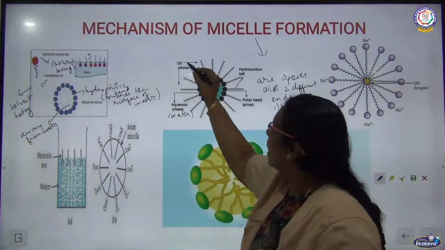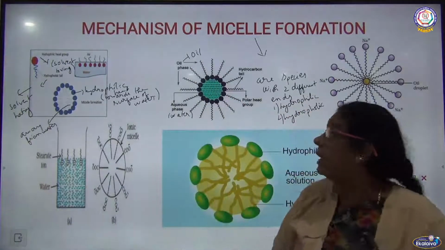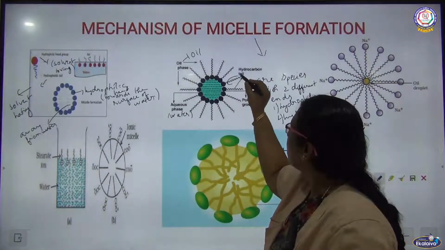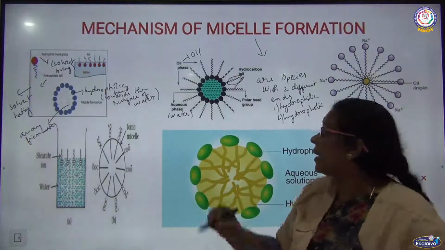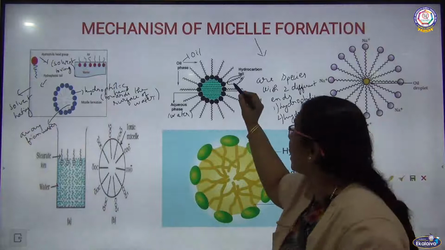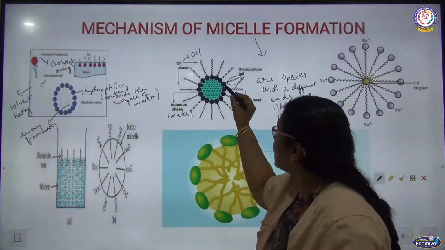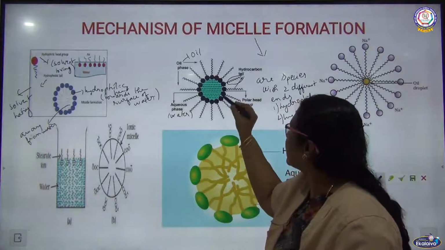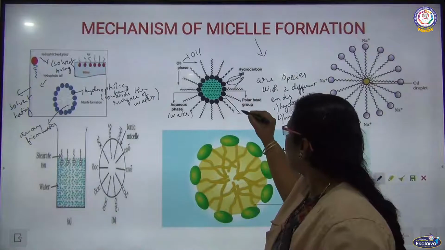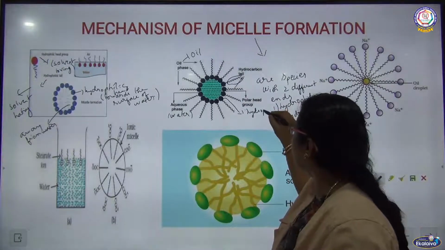The other one is oily phase. So one is aqueous phase, that is water. The other one is oily phase. And when you talk about this, what is the tail part? They are away from the surface of water. Whereas these parts are hydrophilic in nature. They are closer to the water. So these parts are hydrophilic, closer towards water.